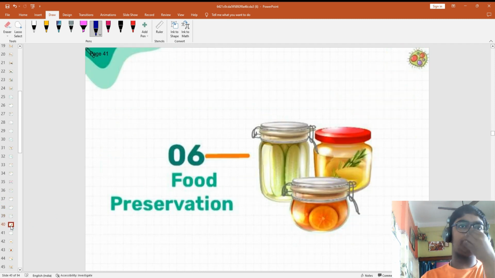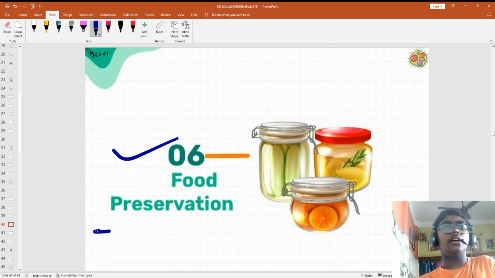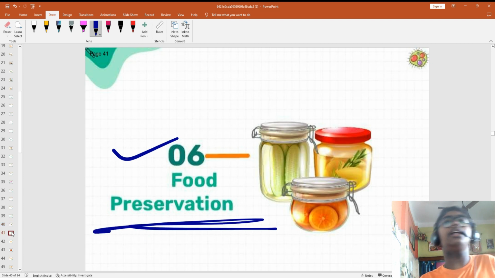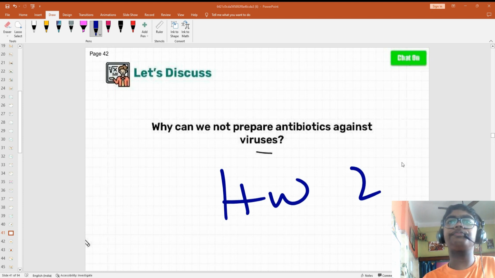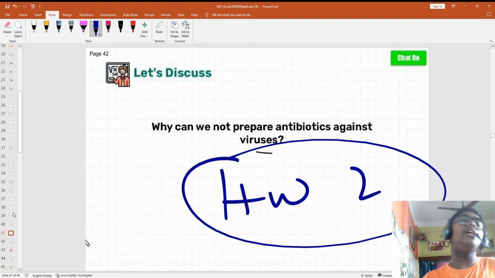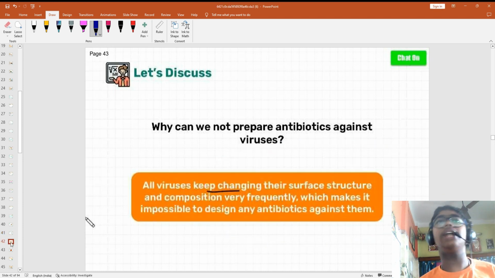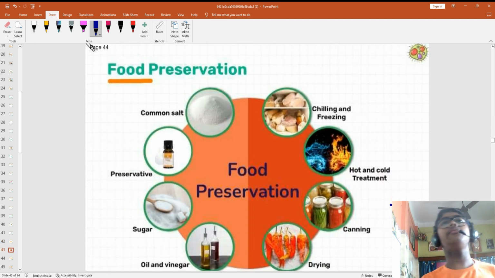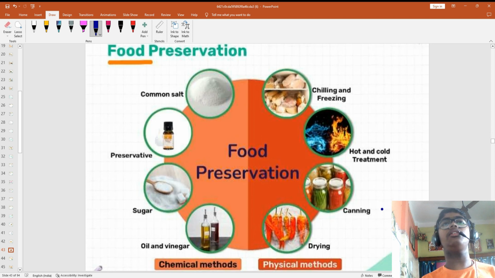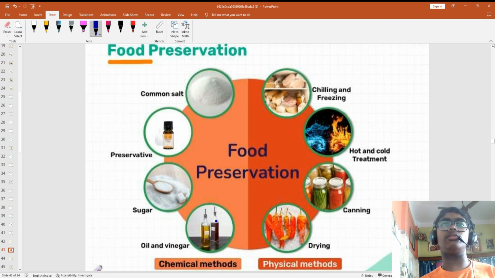Okay, let's go. Food preservation. Now microorganisms can damage our food also. That's why we have to protect or preserve our food. Right. So we have some methods, a physical method and a chemical method.